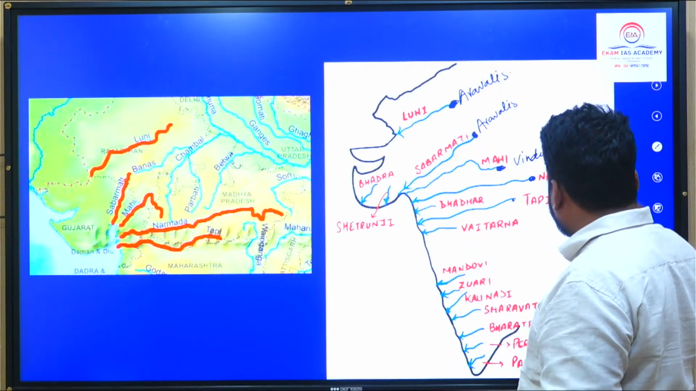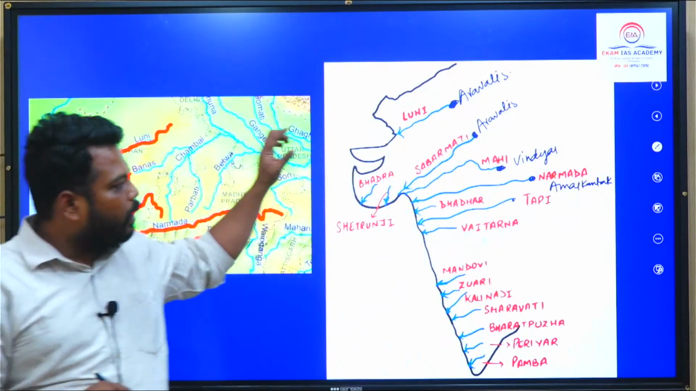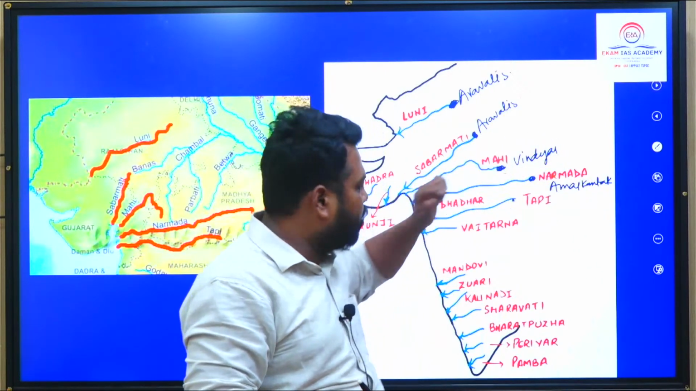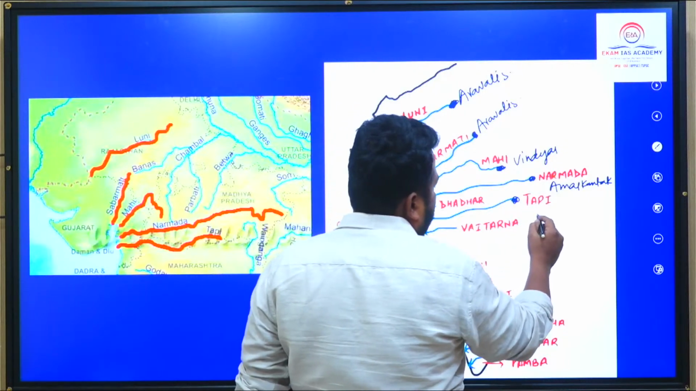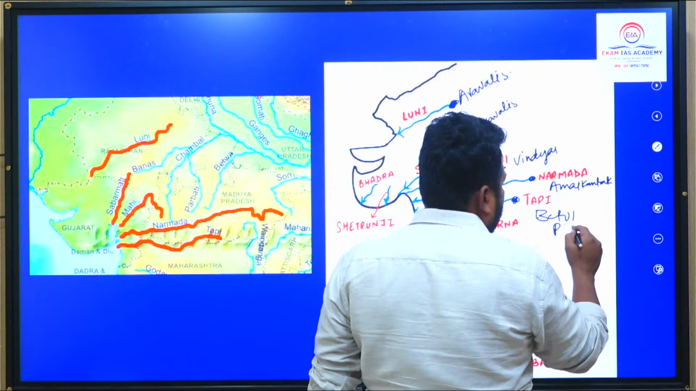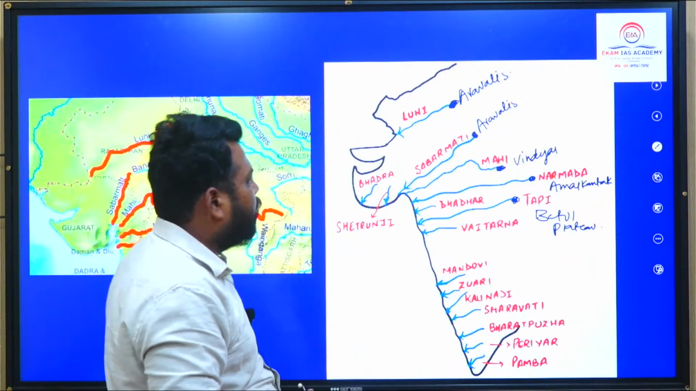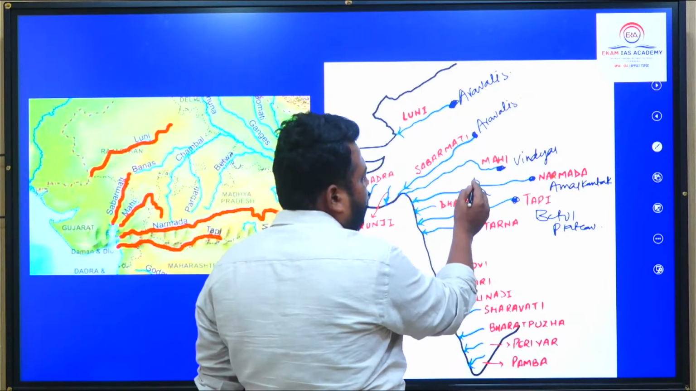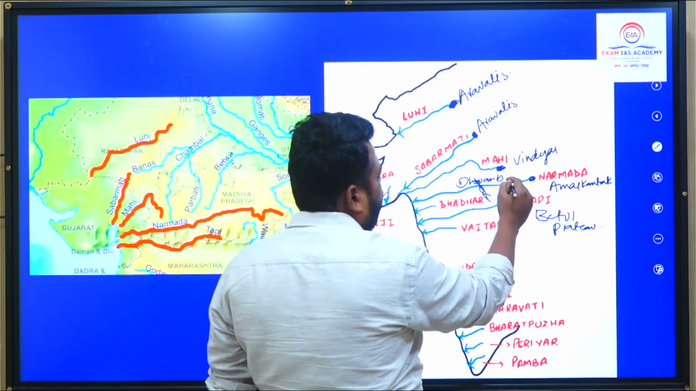The Son river, a tributary of the Ganga, originates from the Amarkantak plateau. From that particular Maikal range, Amarkantak plateau, we have the origin of this Narmada river. The Tapti river originates from the Betul plateau, the same Maikal range, around that Maikal range itself. The location you have to remember is the Dhuandhar waterfall on the Narmada river.